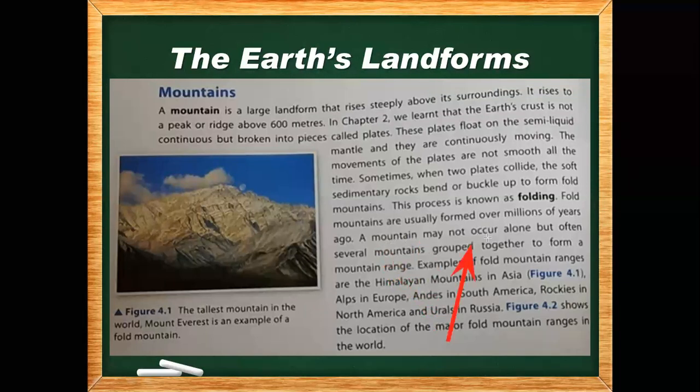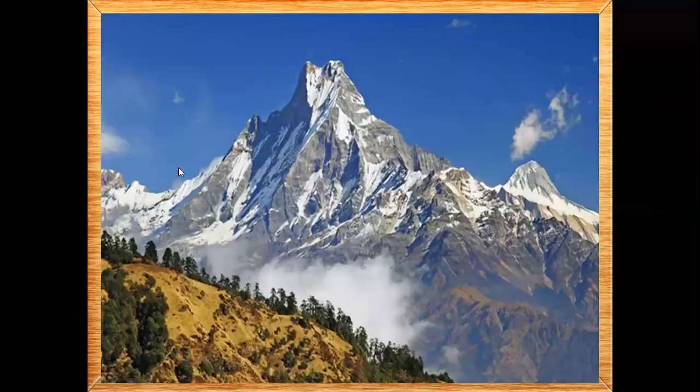Mountains may not occur alone, but often several mountains are grouped together to form a mountain range. A single mountain is never formed. Normally, it's a complete range of mountains which formed because of the collision of plates. Examples of fold mountain ranges are the Himalayan mountains in Asia. Let me show you the picture of the Himalayan mountains. If you see, there are so many mountains there.